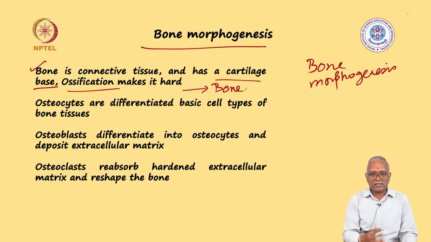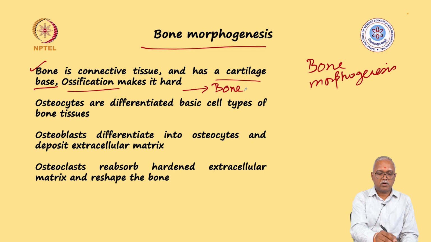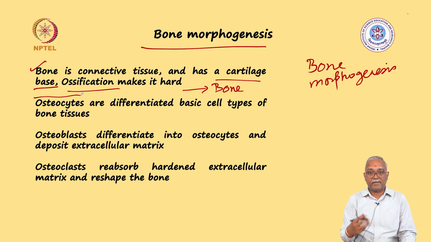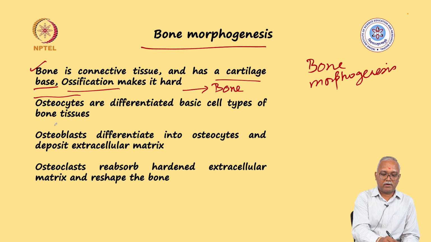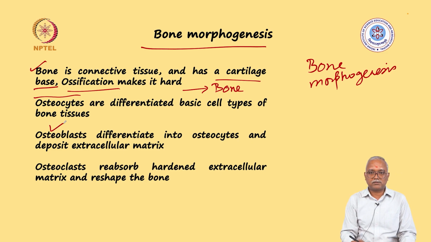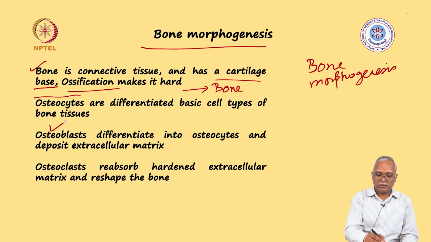There are distinct cells which are involved in this process. Osteocytes are the basic cell type which lay the framework for bone formation and nourishment of the tissue. Then you have a set of cells which are called osteoblasts. They differentiate into osteocytes.